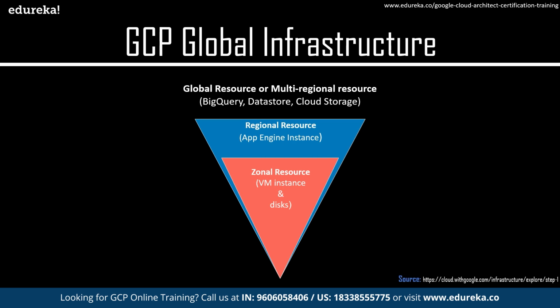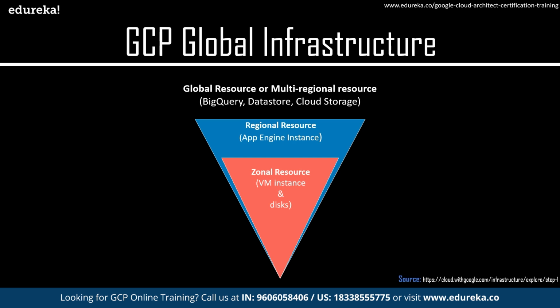We'll understand these services and these edge locations, and all those things will be clear to you. When you talk about AWS and Azure, they too have a similar approach where they have availability zones and regions. Availability zones in their case are nothing but their data centers, and their regions are nothing but their geographical locations. So if Mumbai is a region, they'll have a zonal resource there, or an availability zone. This is how the infrastructure of Google Cloud Platform works, where you have your zonal resources or availability zones put forth in a region, and all these are connected by a low latency network for fast data transfer and communication. So this is what the global infrastructure is.